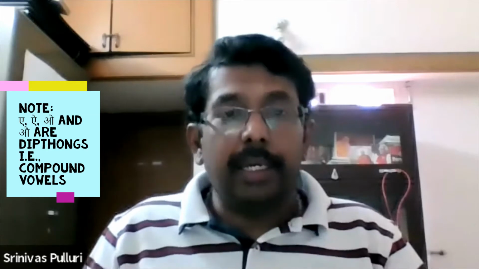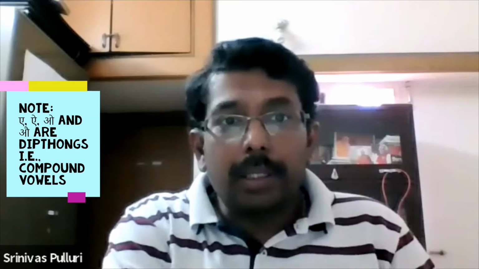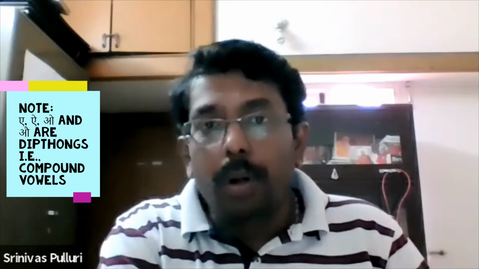And these A, I, O and Au are diphthongs. What do you mean by diphthongs? Diphthongs means compound vowels.